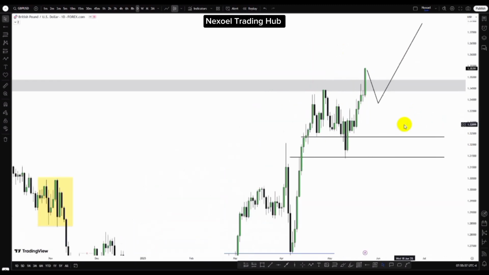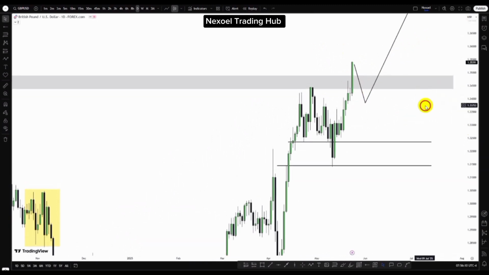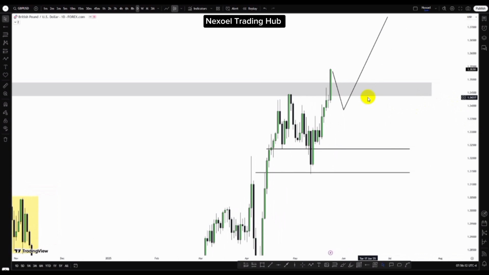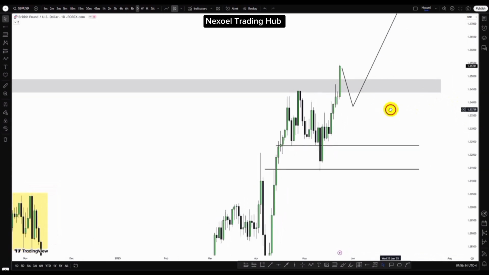So what we can see now is the weekly bearish fair value gap. Price volume has traded above it, so we may see a bearish reaction. I want to see a pullback before we continue bullish to the upside, where price will return to retest the weekly bearish fair value gap as an inversion fair value gap.